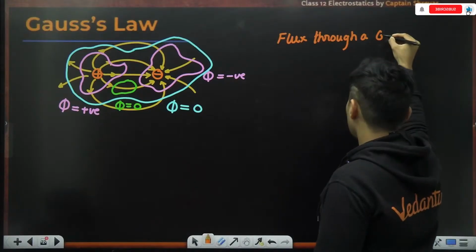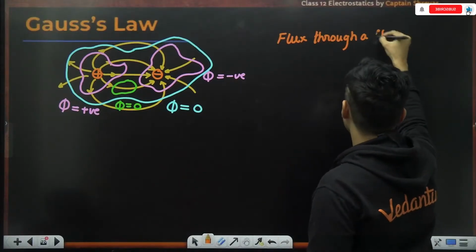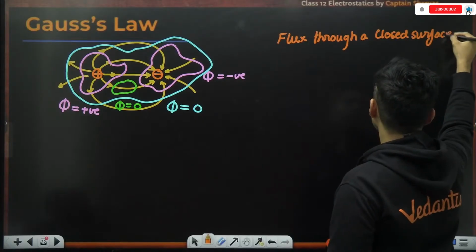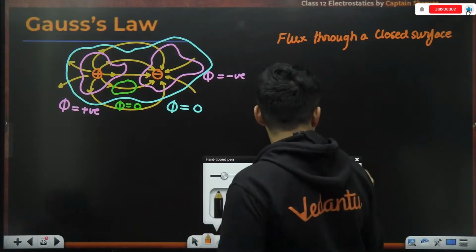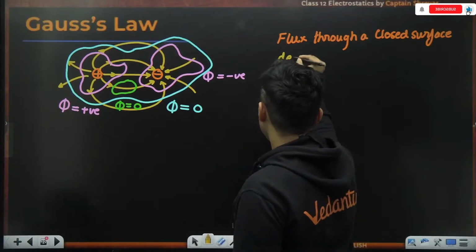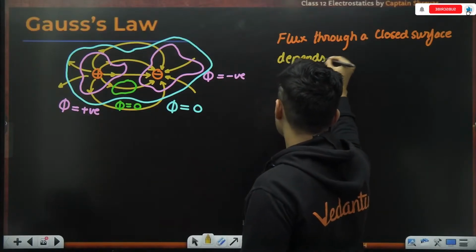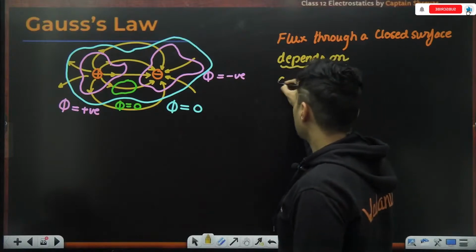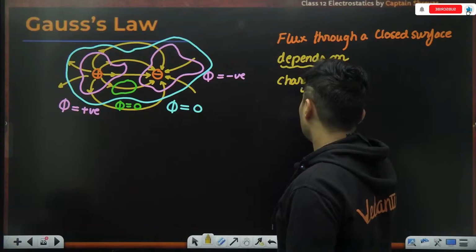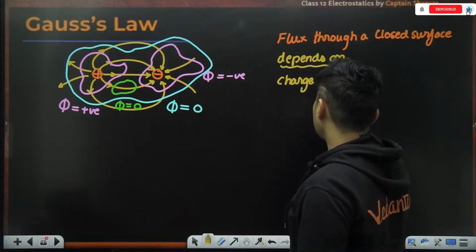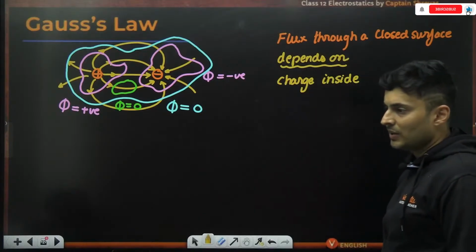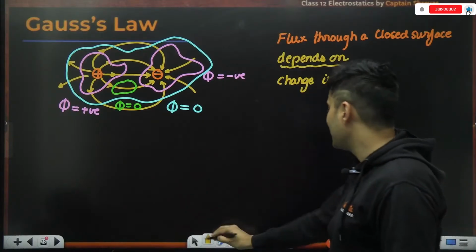From all these observations, it is very clear that the flux through a closed surface depends on what and all does it depend on? The charge present inside. Okay, the charge which is present inside.